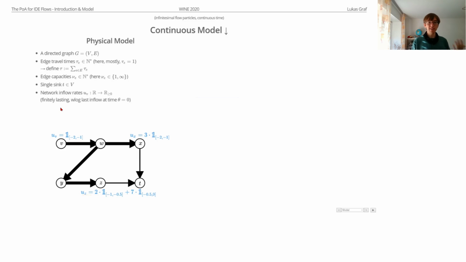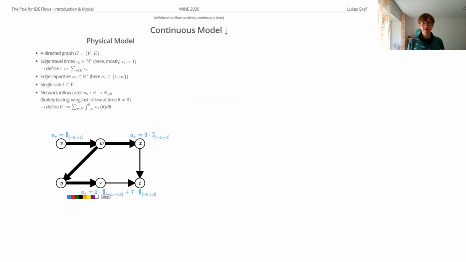And all these inflow rates are finitely lasting, and we will assume here that the time the last particle enters the network is time 0. After that, no new particles enter the network. And again, we need an additional one, which is big U, the total flow that will ever be in the network, the integral of all the inflow rates summed over all the nodes.